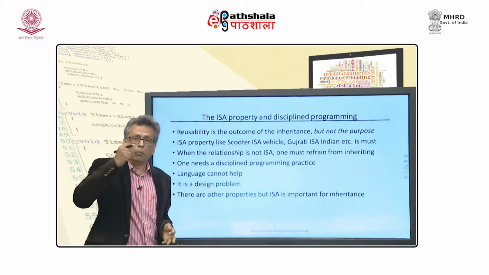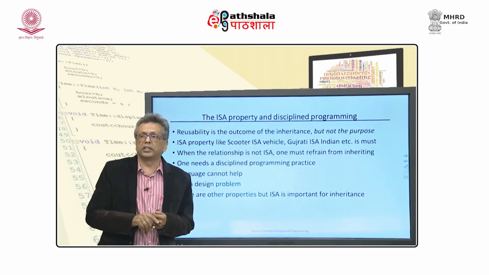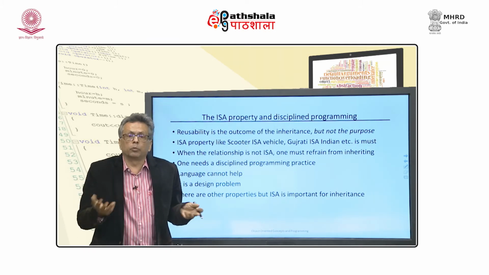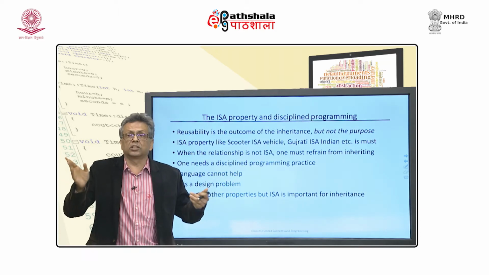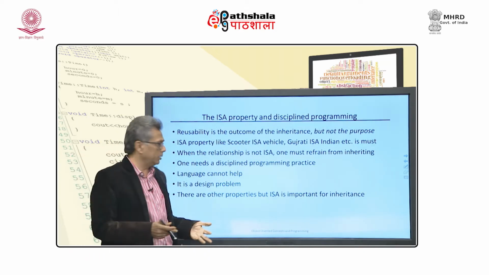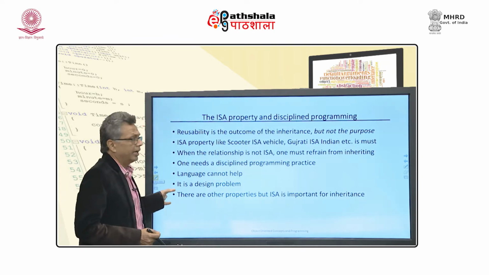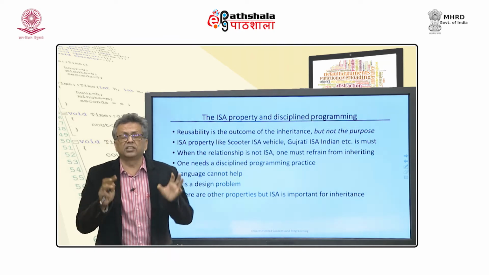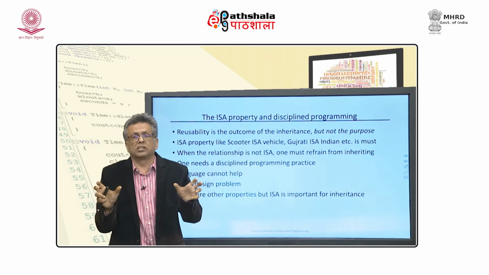So, if you model, for example, king as inherited from queen, nobody will tell you no. The C++ compiler will not flag an error if you do something like that, but it is absolutely wrong. And there are other properties. In fact, is-a is just one property that holds between two classes.